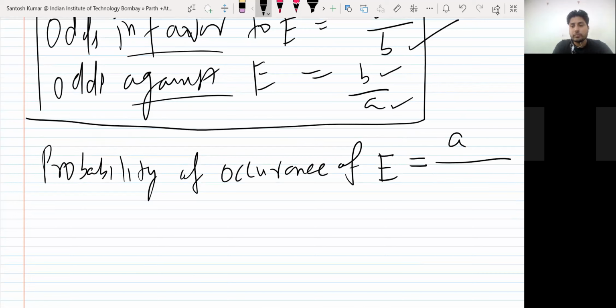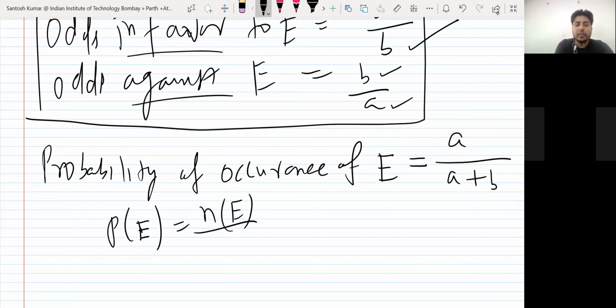A plus B, right? So the probability of an event, you already know the formula. It's the number of outcomes favorable to E upon the total number of outcomes. So the number of outcomes favorable to E was A and total are A plus B, because total means either favorable or not favorable, both. Okay.